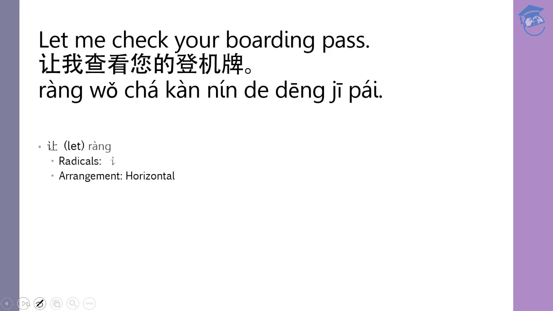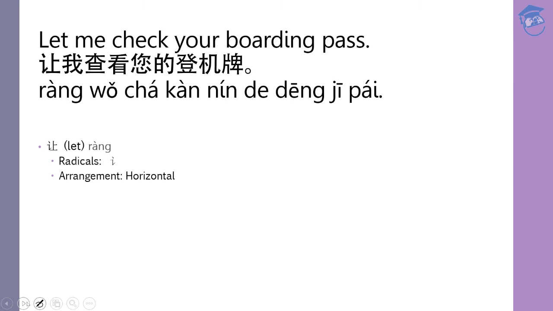So for Xiaofang to know where the boarding gate is, it can be found on the boarding pass. So that's why she has to say, let me check your boarding pass. So she can help him to understand where the boarding gate is. Okay, it's always written on the boarding pass.